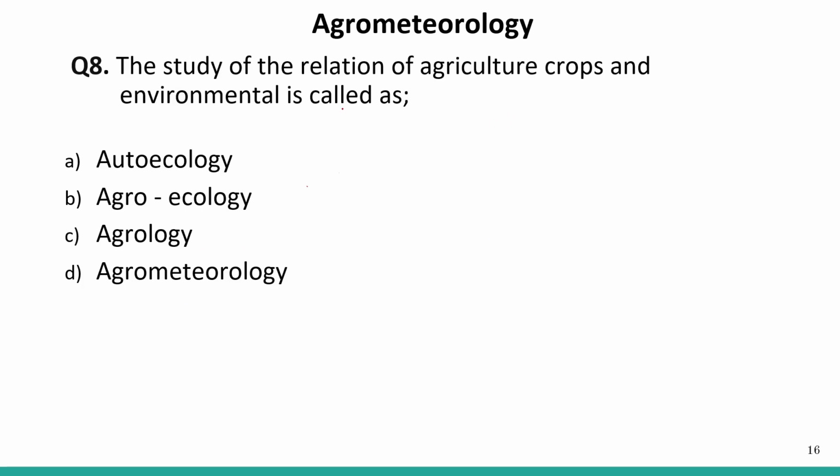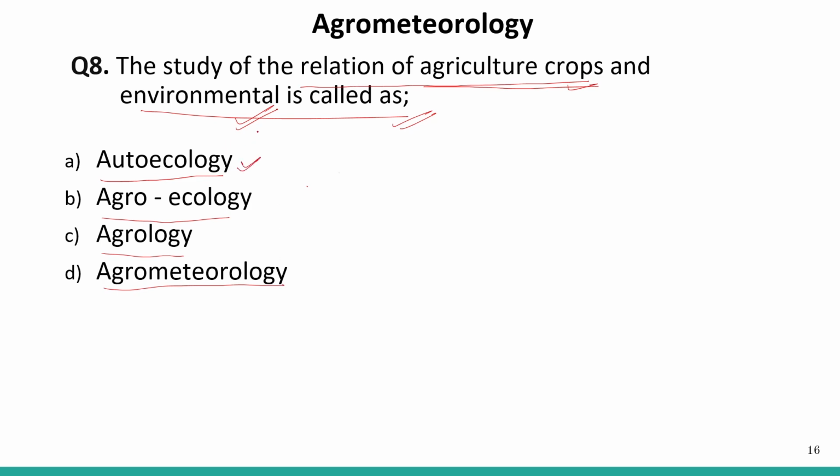Next question: the study of the relation of agricultural crops and the environment is called as... So here we are talking about the relation of the agriculture crop with its environment. The options are horticology, agroecology, agrology, and agrometrology. What is horticology?